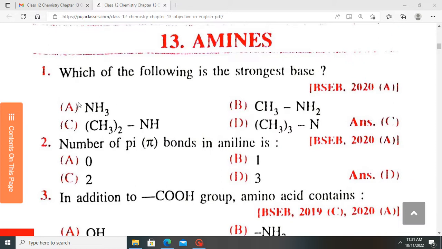But if they exist in aqueous solutions, it differs. So in the gaseous phase, tertiary amines are more basic than secondary, than primary, than neutral ammonia. But in aqueous phase, secondary amines become more basic than tertiary, then primary, then neutral ammonia.